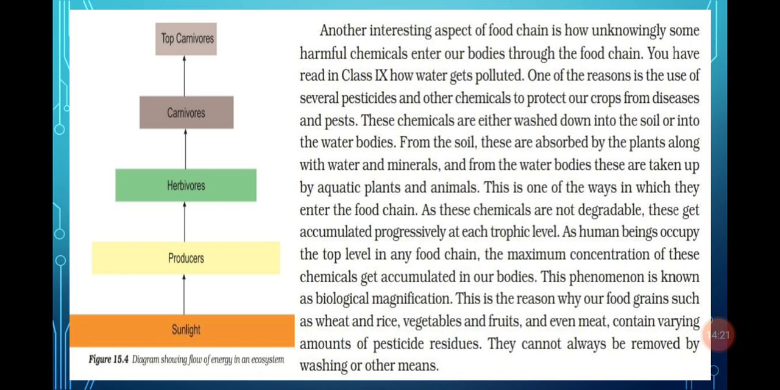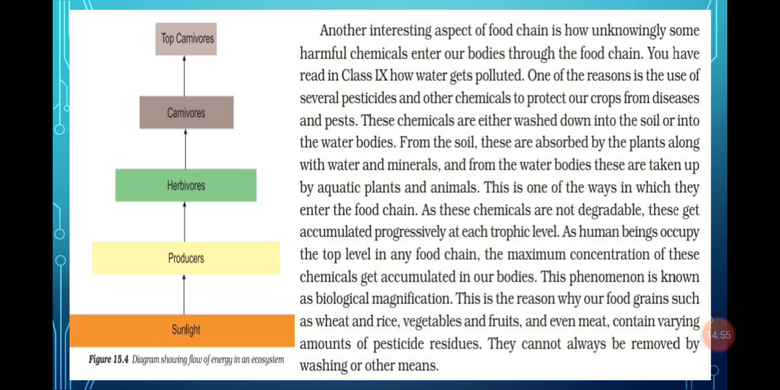For example, if we add some pesticides in the field, they are taken up by the soil, and from the soil, due to rain, the insecticide or pesticide reaches the water body. In the water body, it is first absorbed by the aquatic plants, and those aquatic plants are eaten by aquatic organisms. So what happens here? First the chemical reaches the aquatic plant, from the aquatic plant it reaches the fishes, and then the fishes are eaten by other animals, so it reaches another animal.